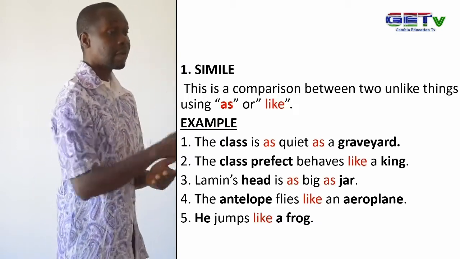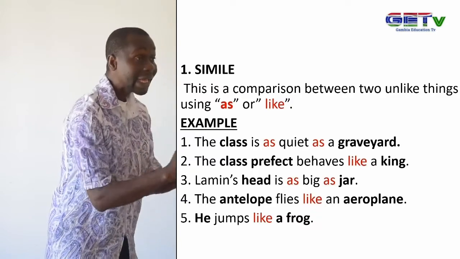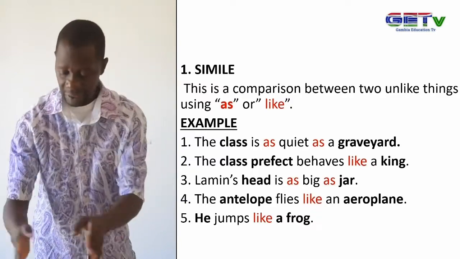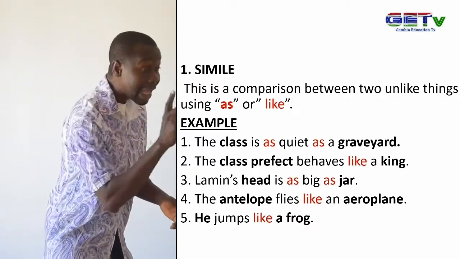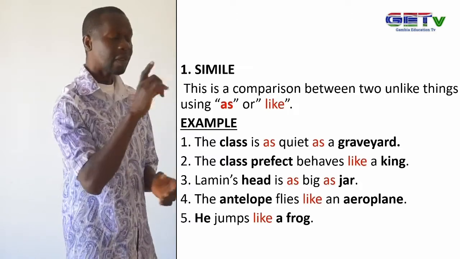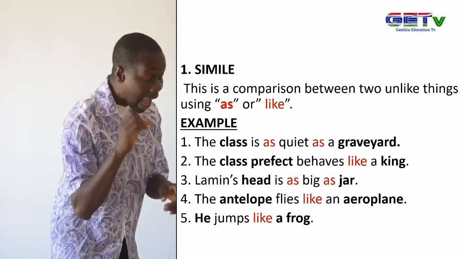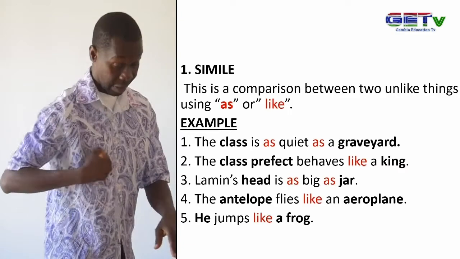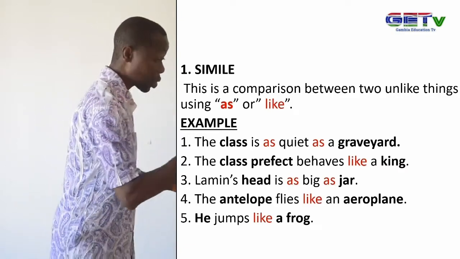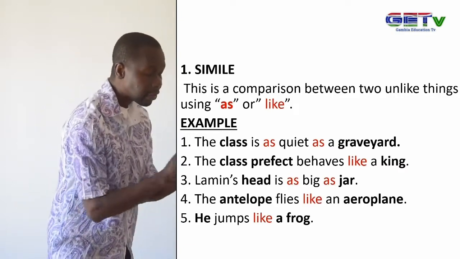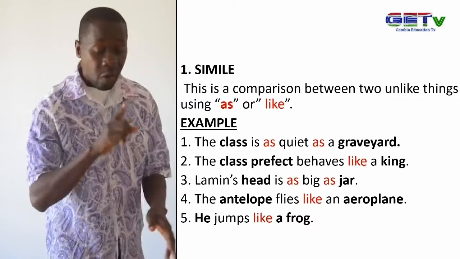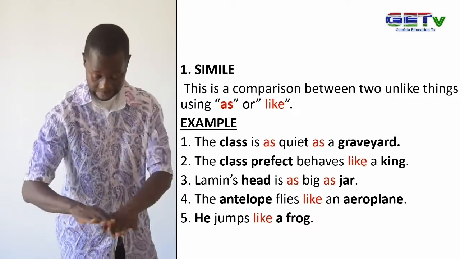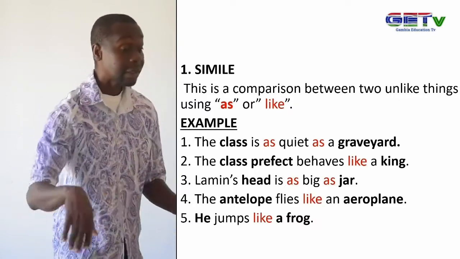We are comparing the class and the graveyard, the classroom situation, how quiet it is, to how quiet a graveyard is. So this statement is a simile.